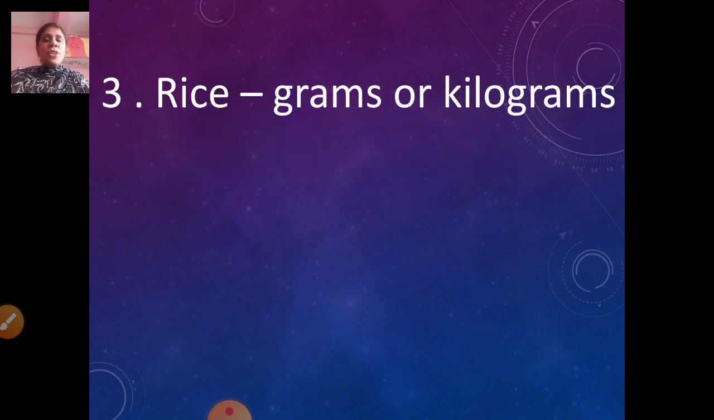Rice. Now rice is the same thing. When we go to a grocery shop and want to buy rice, how are we going to buy the rice? In grams or kilograms, because we don't get rice in centimeter, we don't get rice in length, and we don't get rice in liter. We can't buy rice as 2 liter, 3 liters, or as 4 centimeter, 5 centimeter. We get rice in grams or kilograms, like 1 kg, 500 grams or 300 grams, whatever quantity we require, but it is in grams or kilograms.